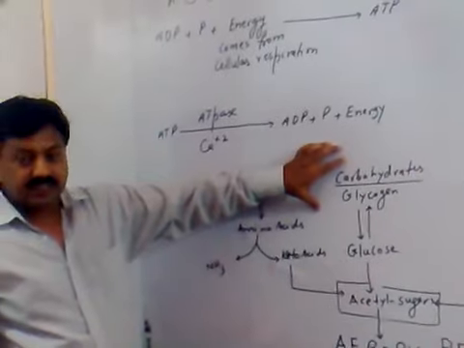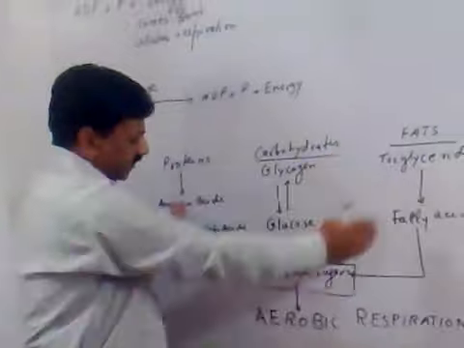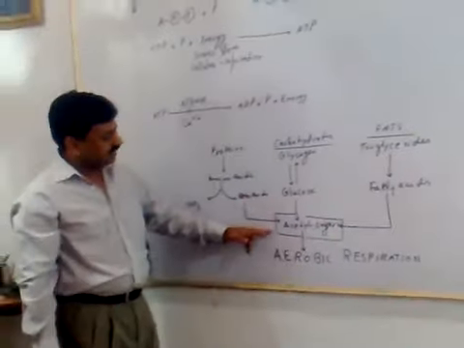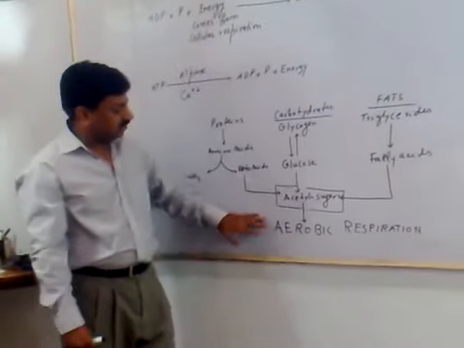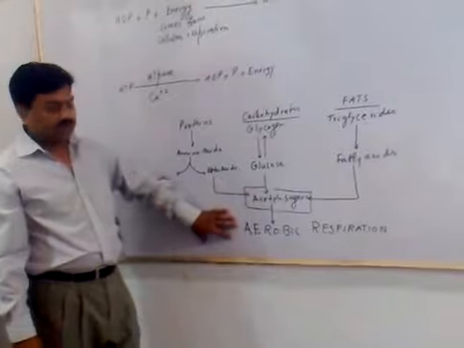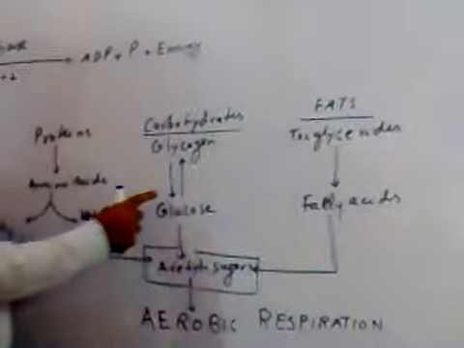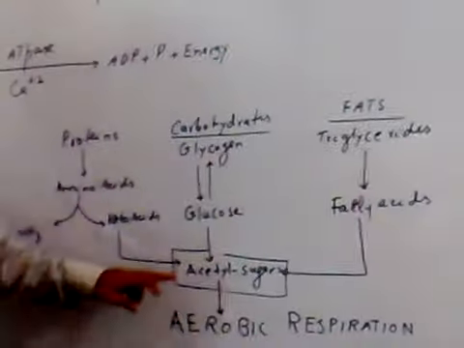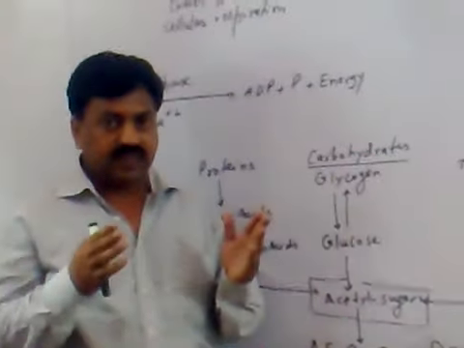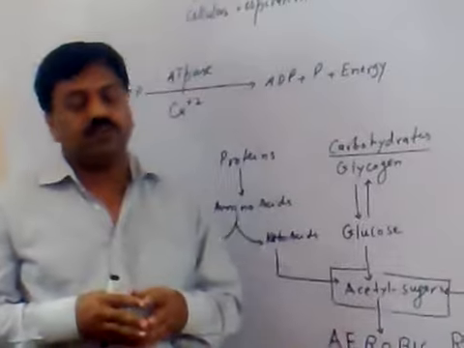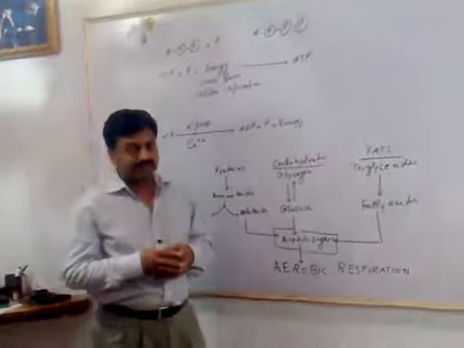Carbohydrates are the central key for understanding this process, and later on we will discuss how fats and proteins feed in to form acetyl sugars, and, depending upon the presence or absence of oxygen, the aerobic phase of respiration. So first, the carbohydrates are broken into certain sugars, and this occurs in two phases. One is the anaerobic phase and the second is the aerobic phase. First we will discuss the anaerobic phase, which is known as glycolysis.